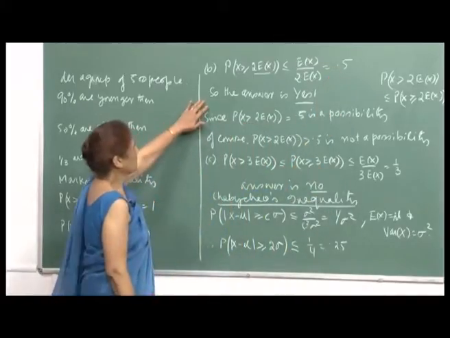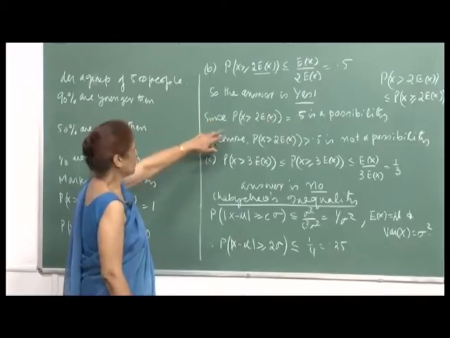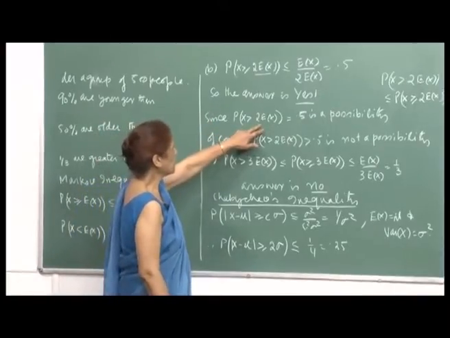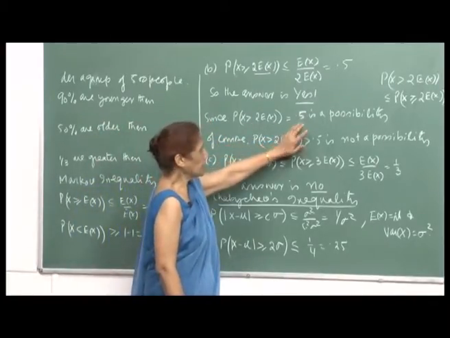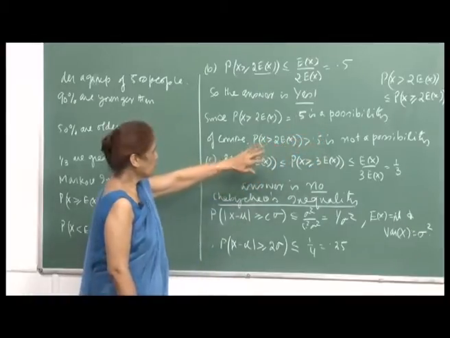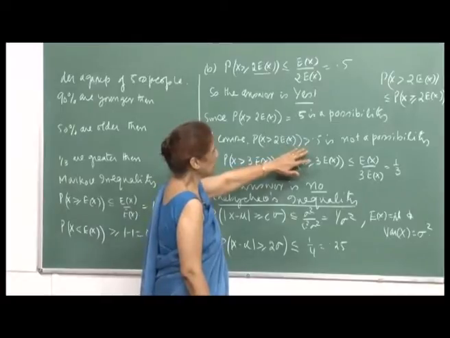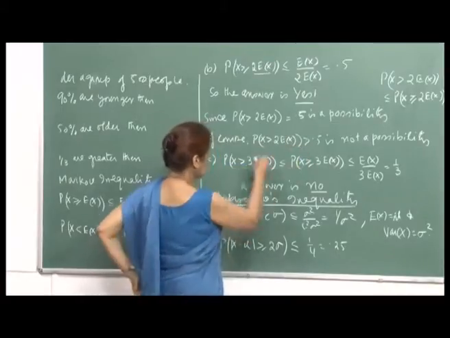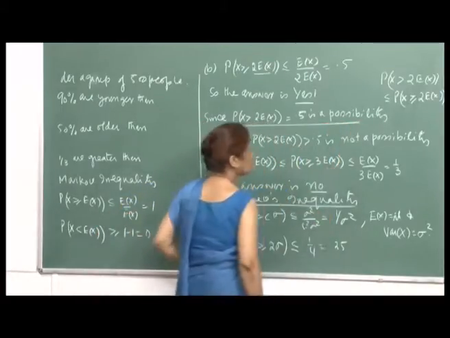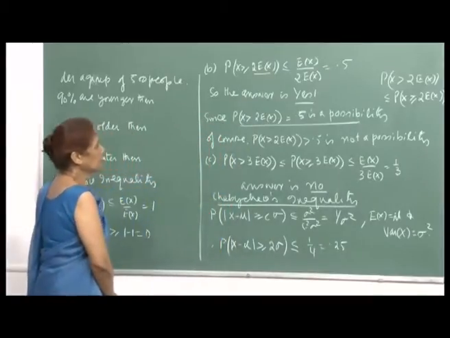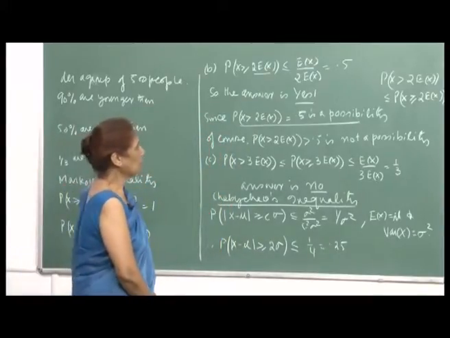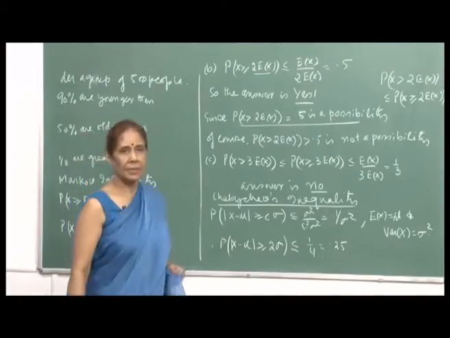So, the answer would be yes, because probability equal to 0.5 is a possibility, but probability greater than 0.5 is not a possibility. Since this is possible, we say the answer is yes, that at least 50% can be older than twice the average age.